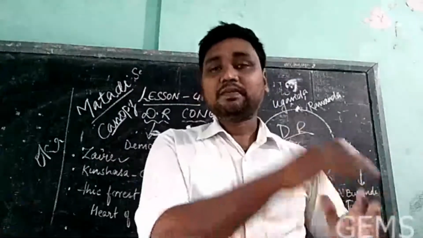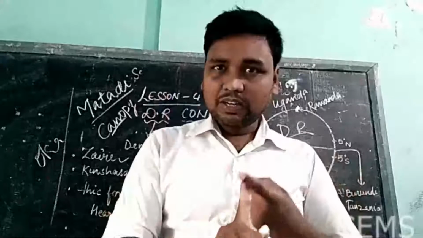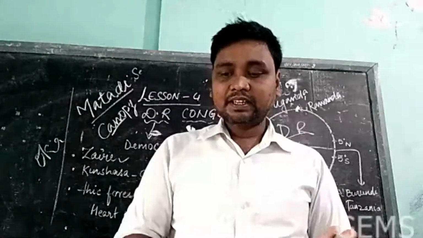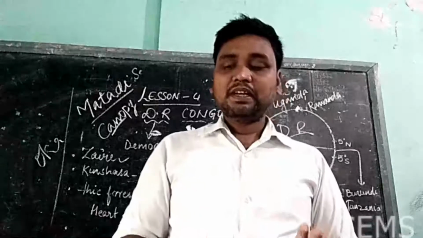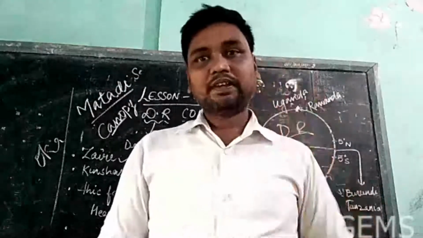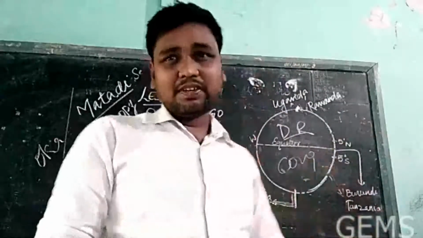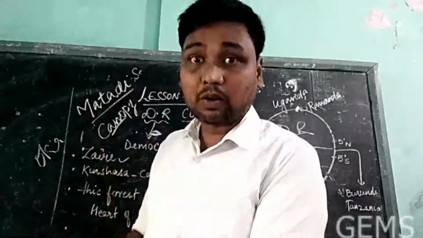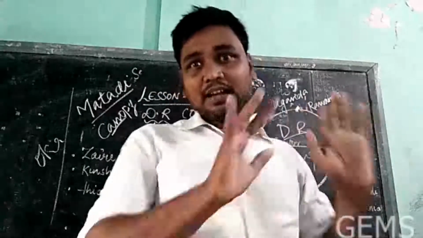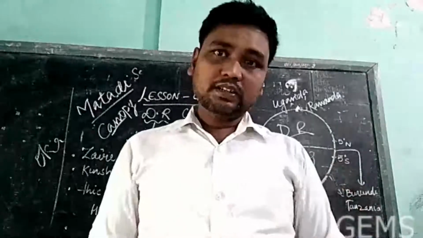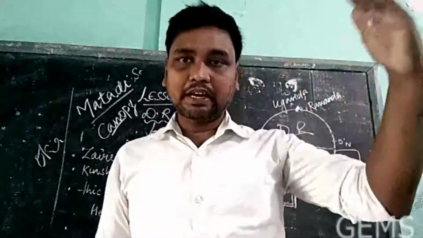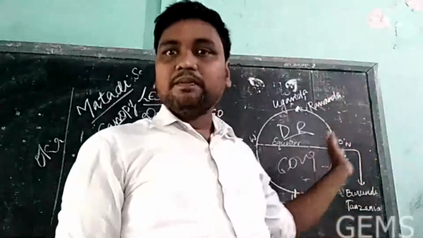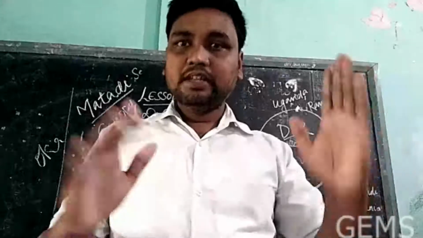You can see that the Nile is the longest river found in Africa. After that, the Congo is the second longest river of Africa. The river is named after the country. Country के नाम पर ही river का नाम रखा गया, Congo River. Congo is a country. Like the Indian Ocean, it is named after a country. Country के नाम पे ocean का नाम रखा गया. Same way, Congo River is named after the country Congo.